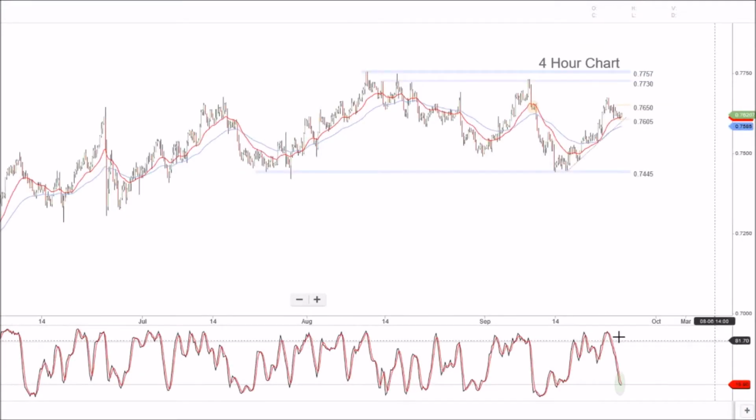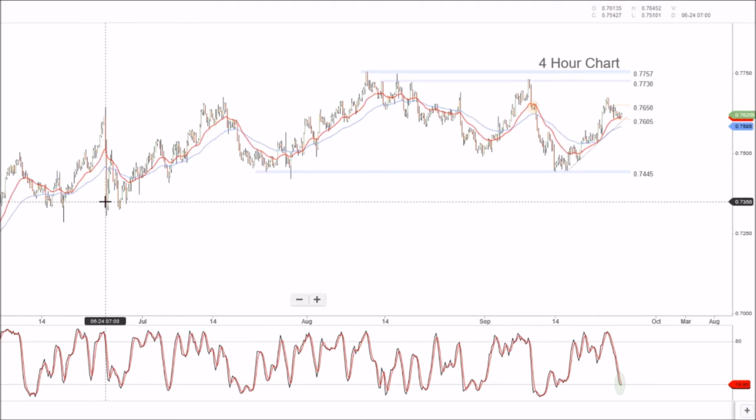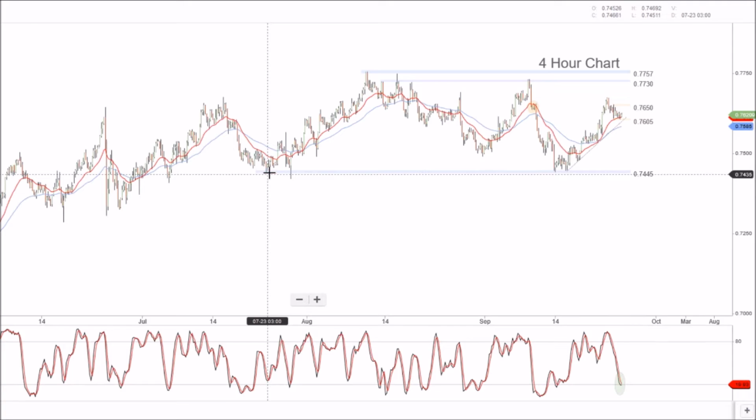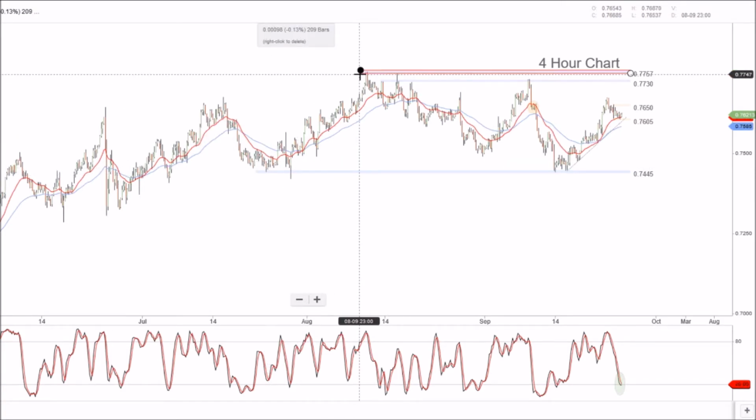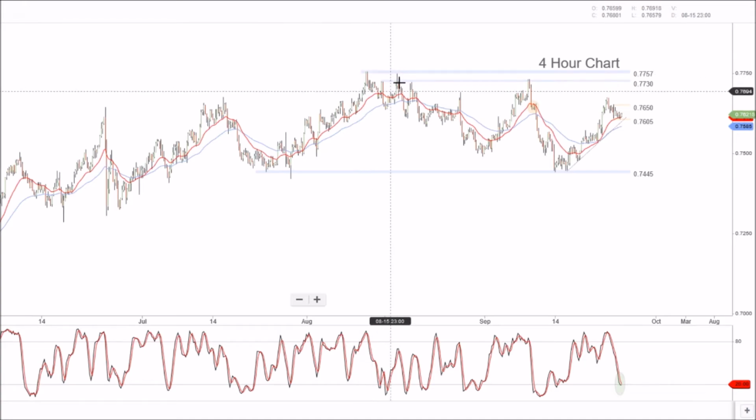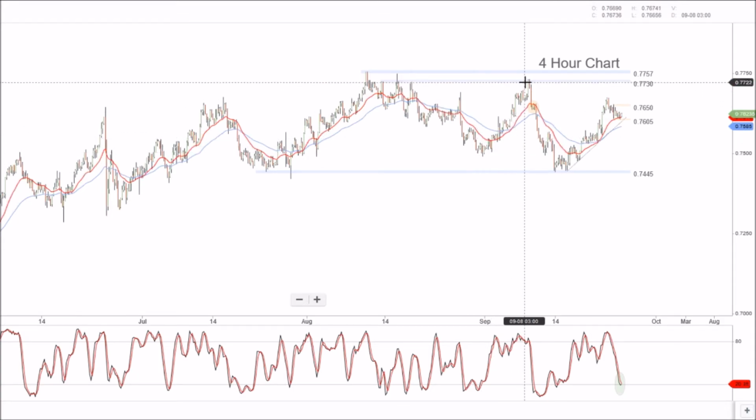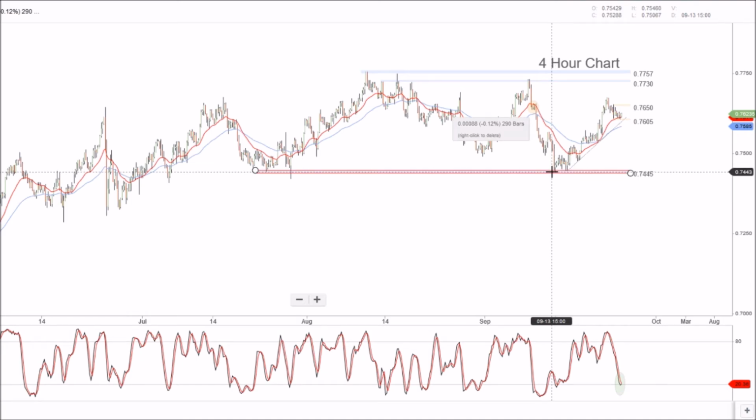Looking at the Aussie dollar, we've got the 4-hourly chart up here. We've seen that push higher, building higher lows, a higher low again here at 74.45, and an initial push up to 77.57, and we've seen some contractive price action. Now initially we thought that this level here at 75 even was going to hold, which it did, we got that kick up, but we made a lower high here at 77.30, which we did fail. We saw price action fail and we retested at 74.45.